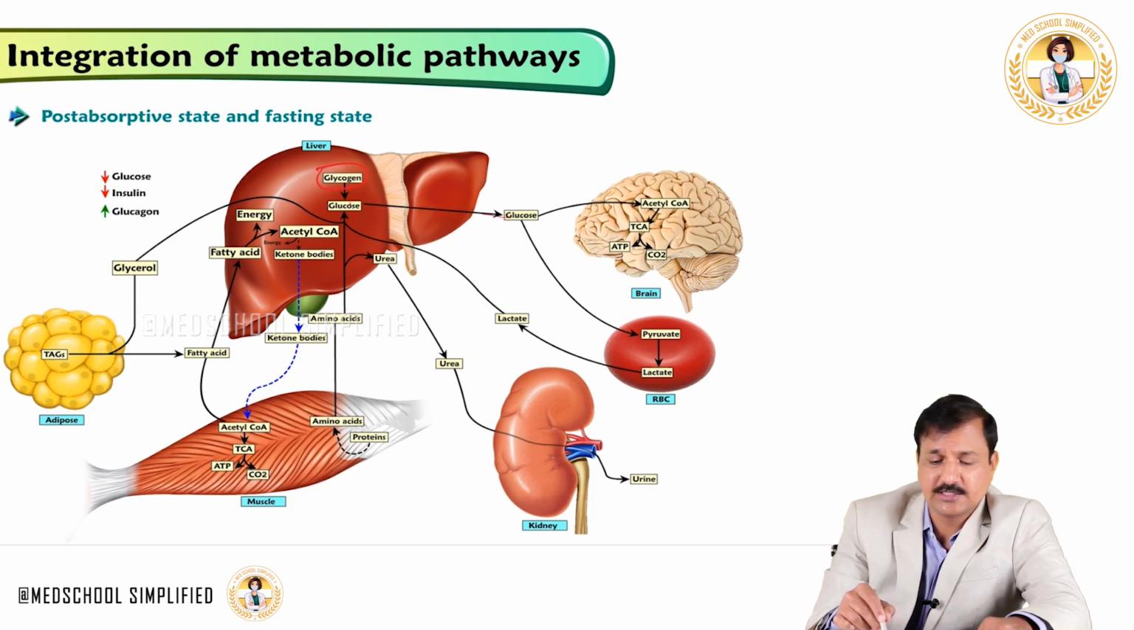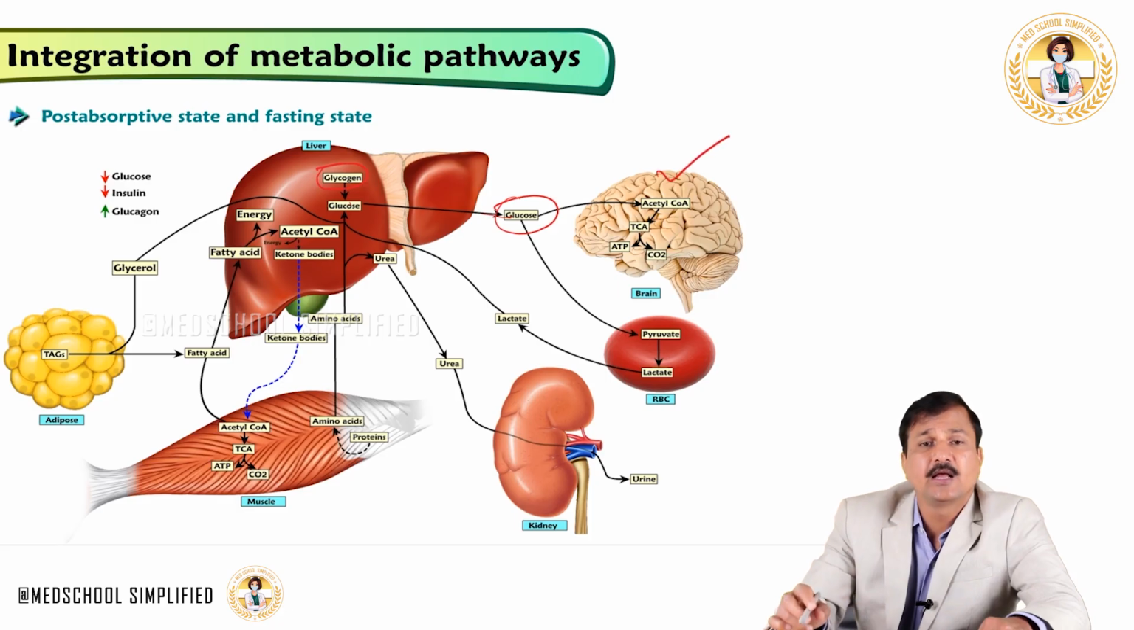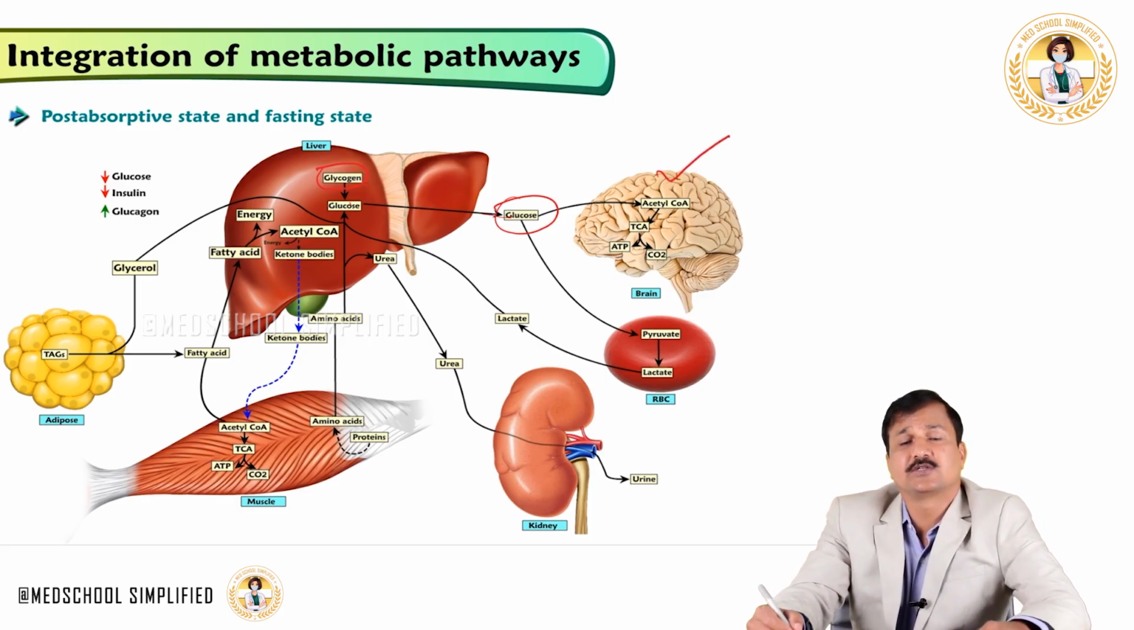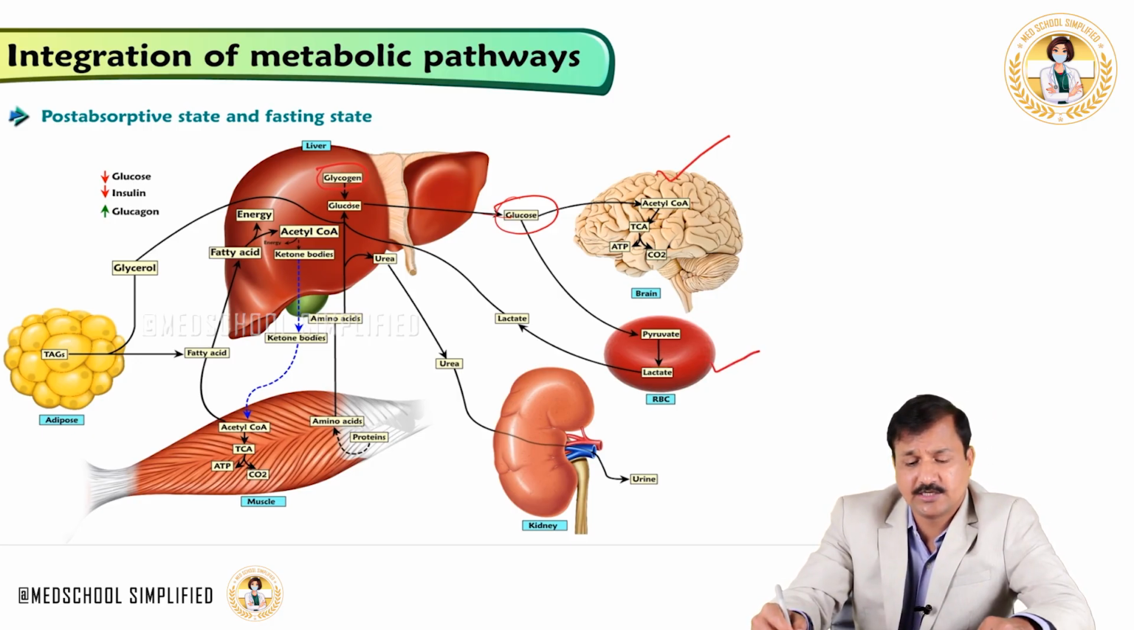and glucose is released into the blood, and that glucose in the blood is taken up by the brain, and it is used for energy purposes, where it is converted to acetyl-CoA, TCA cycle and energy. And also red blood cells use that blood glucose for their own energy needs. So it is the brain and the red blood cells which are predominantly using the glucose coming from glycogen breakdown.